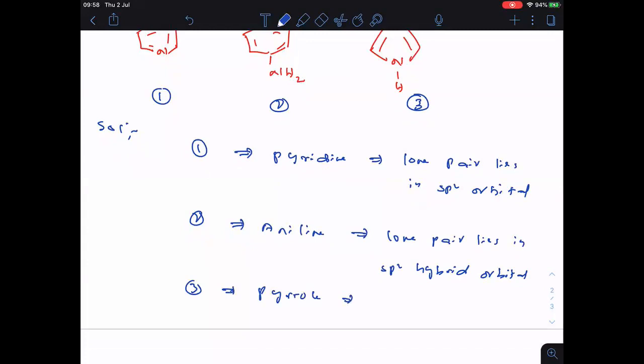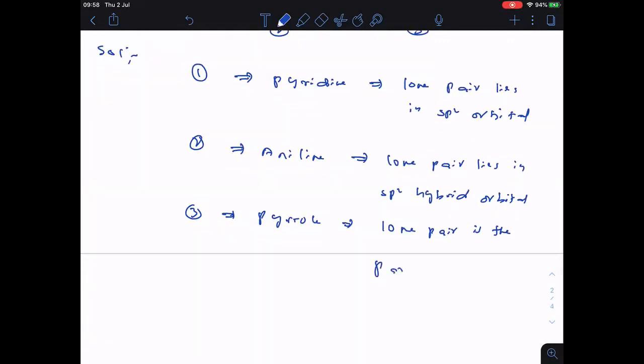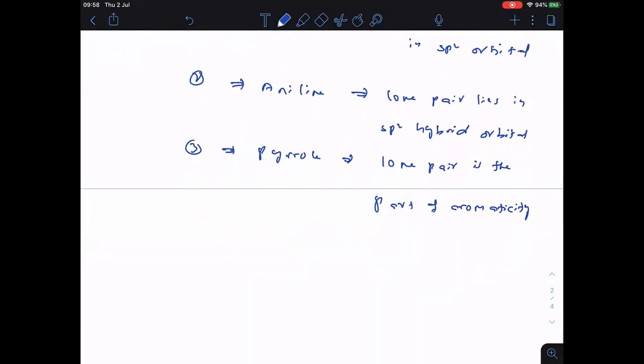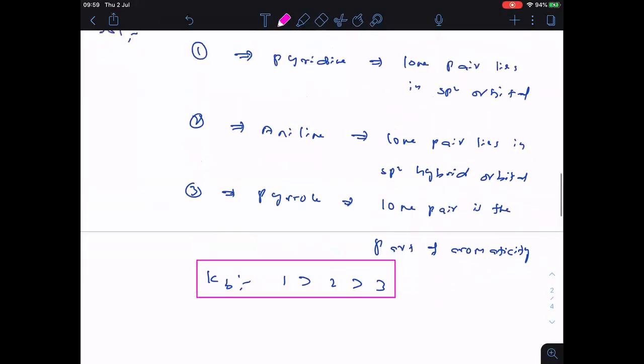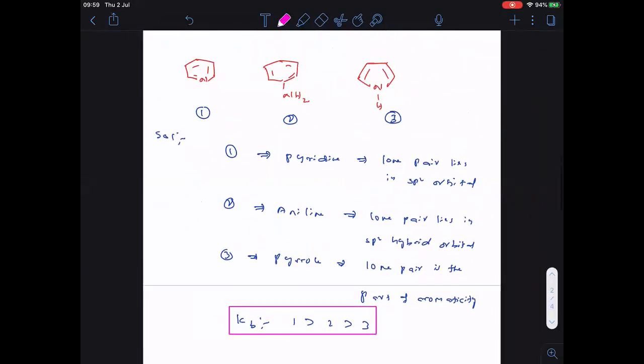In pyrrole, lone pair is part of the aromaticity. So now tell me, who can donate lone pair easily out of these three? 1 greater than 2 greater than 3. This is the basic nature order. Followed, everyone?